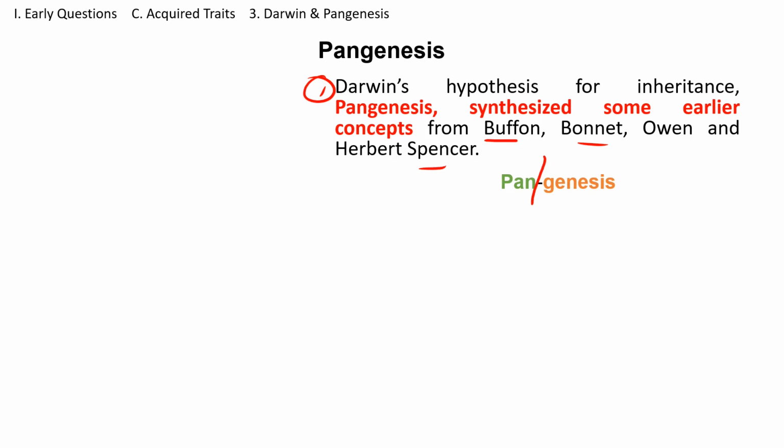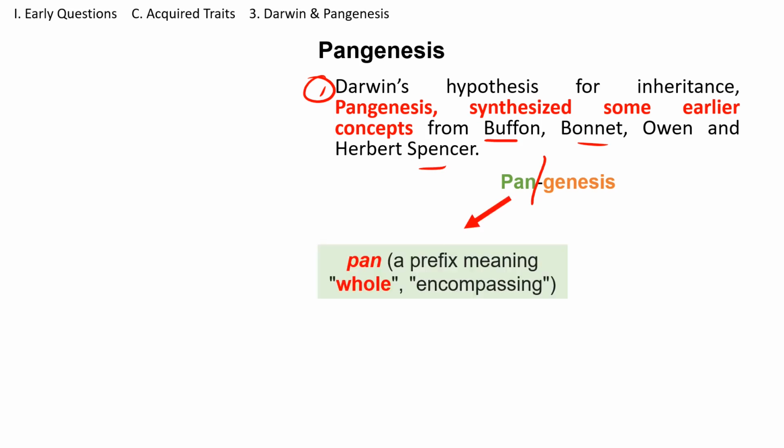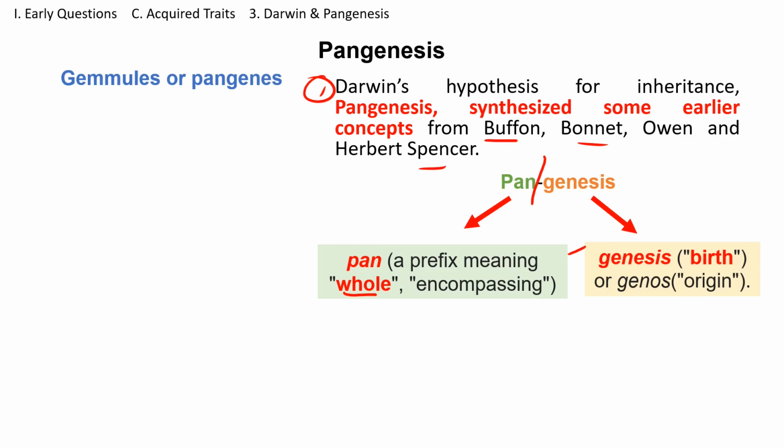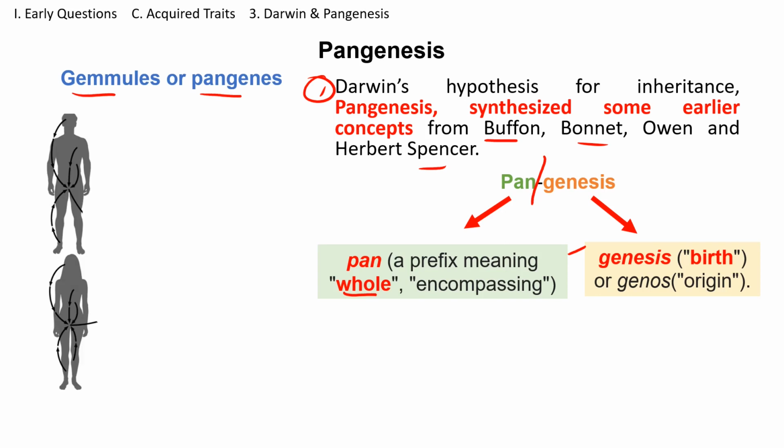This word has two Greek origins. One that means whole, and genesis that means birth, so it's the origin of everything. And these pangenes or gemmules come not only from males, but from both males and females, and from every part of the body.